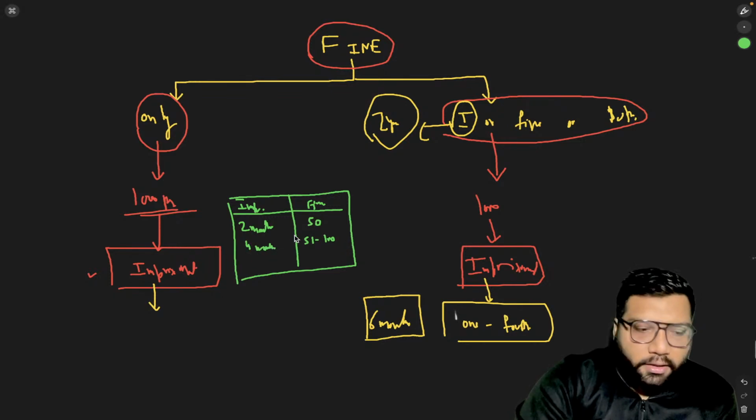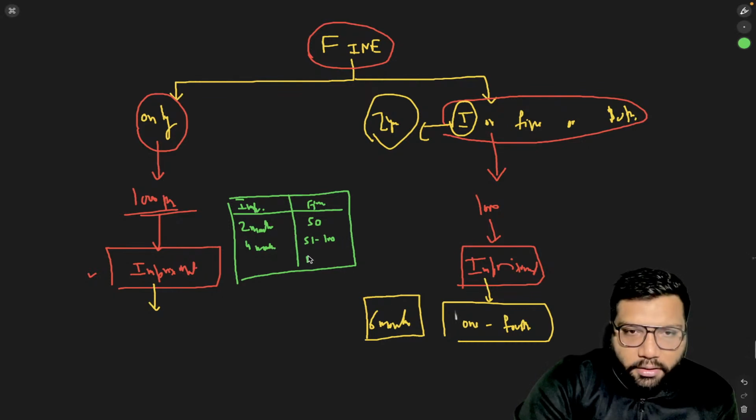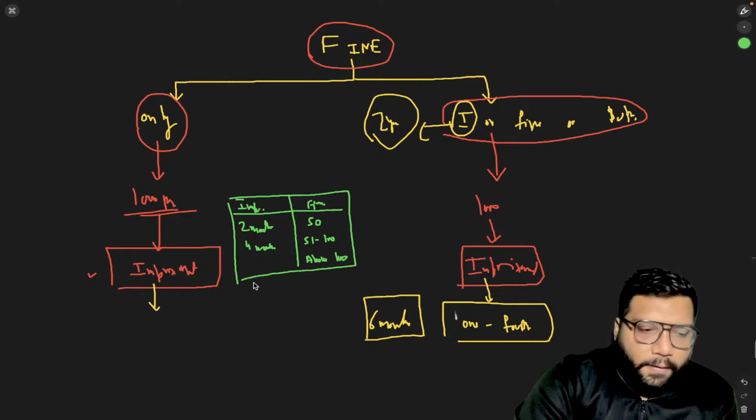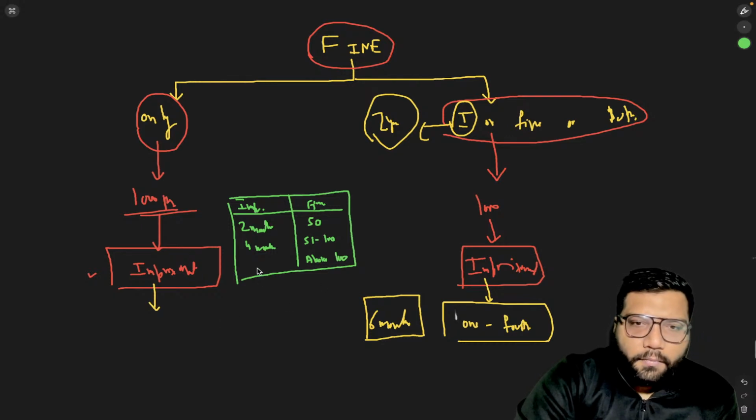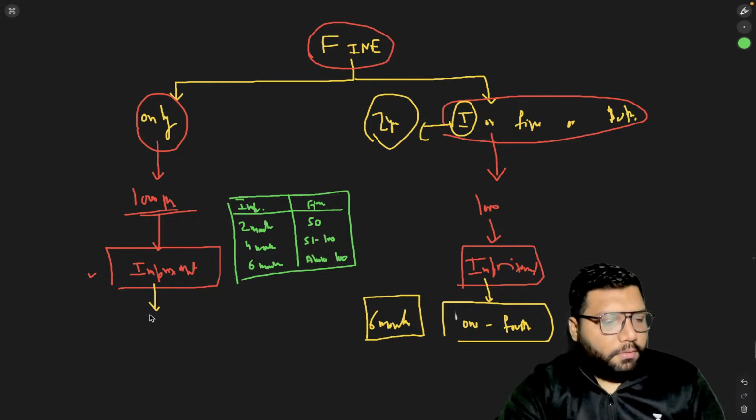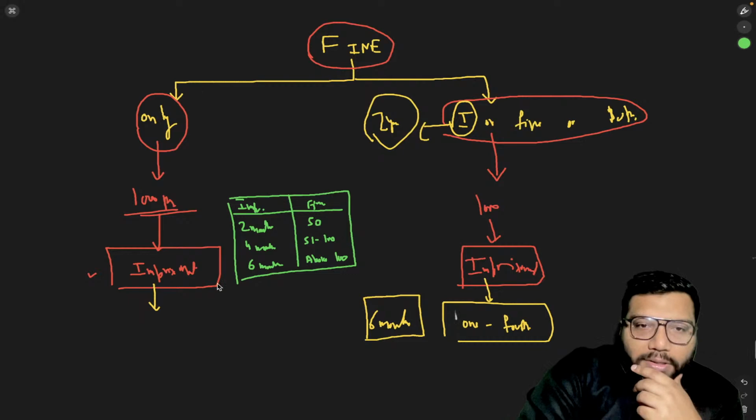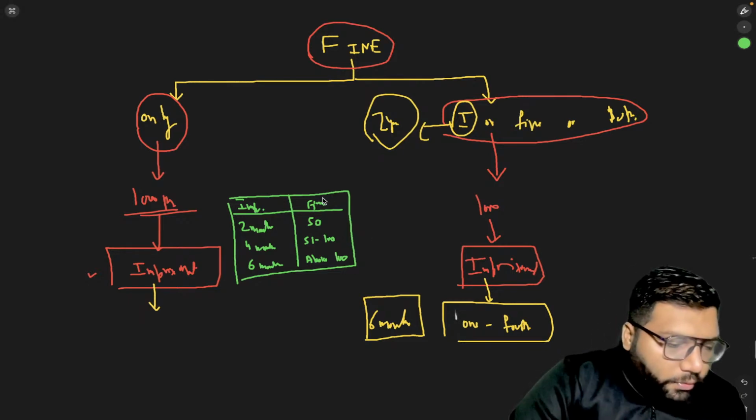And if the fine is above 100, then the maximum can be 6 months. Okay, so this is the chart you need to follow.